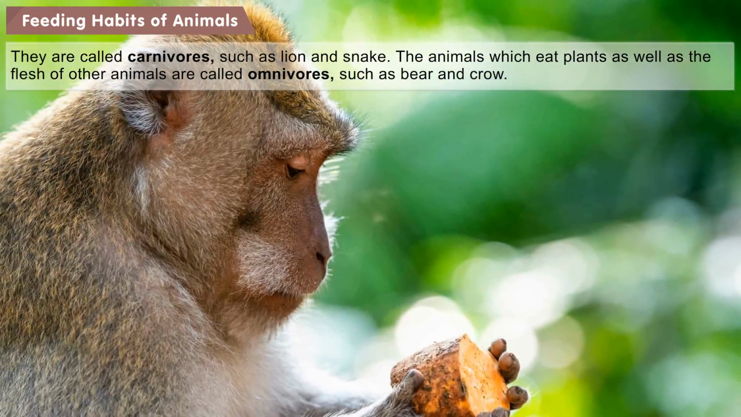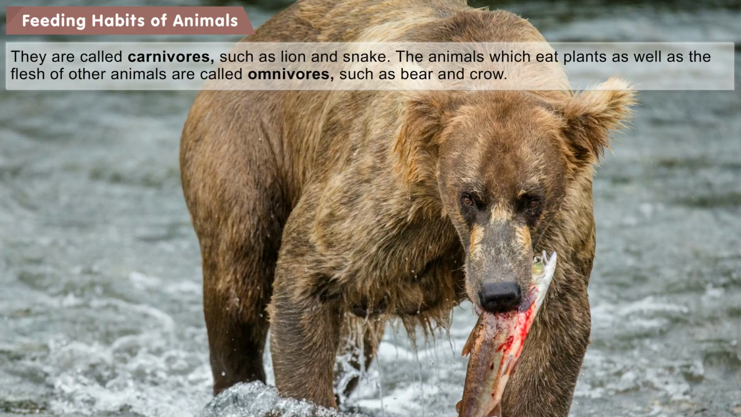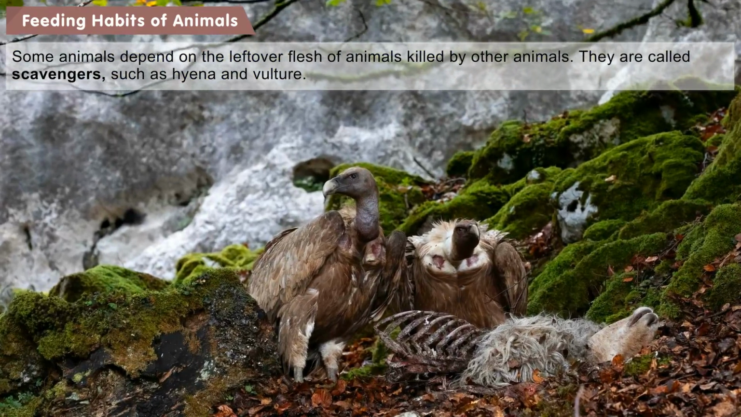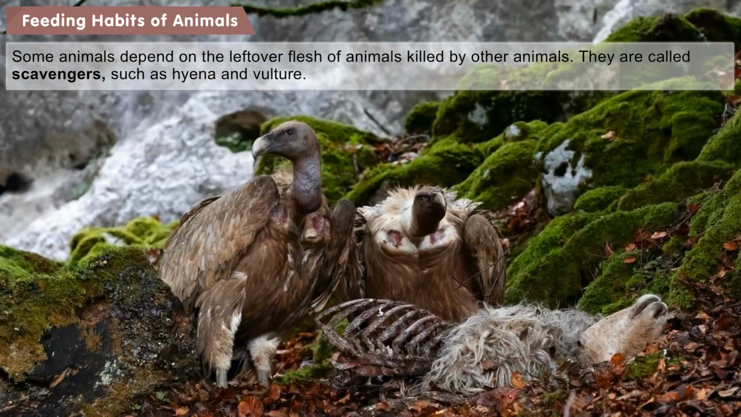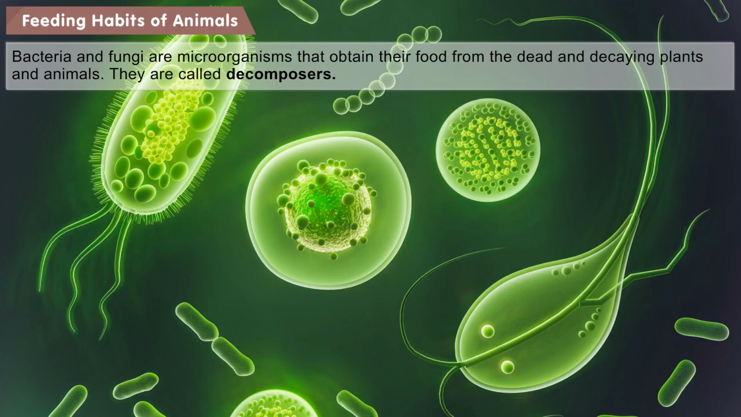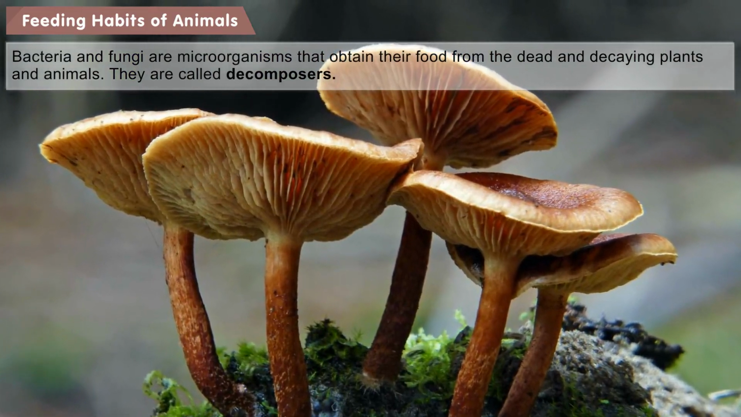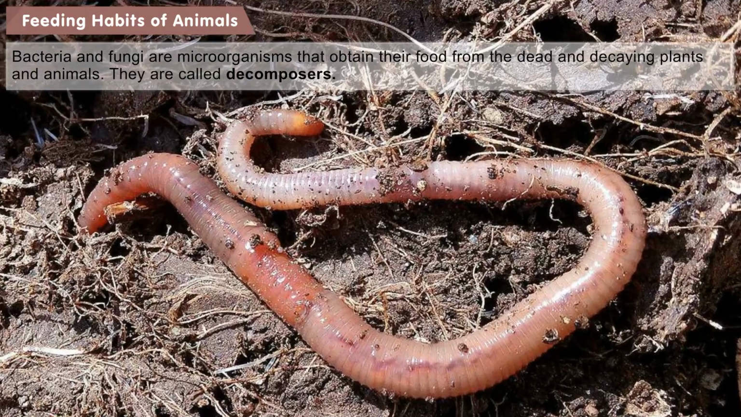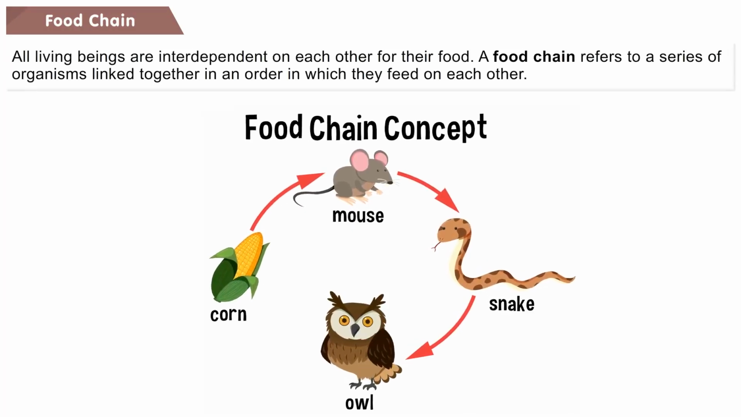The animals which eat plants as well as the flesh of other animals are called omnivores, such as bear and crow. Some animals depend on the leftover flesh of animals killed by other animals. They are called scavengers, such as hyena and vulture. Bacteria and fungi are microorganisms that obtain their food from the dead and decaying plants and animals. They are called decomposers. Food chain. All living beings are interdependent